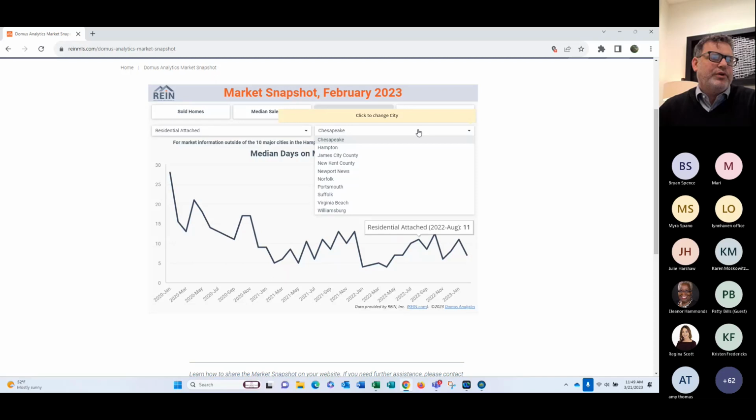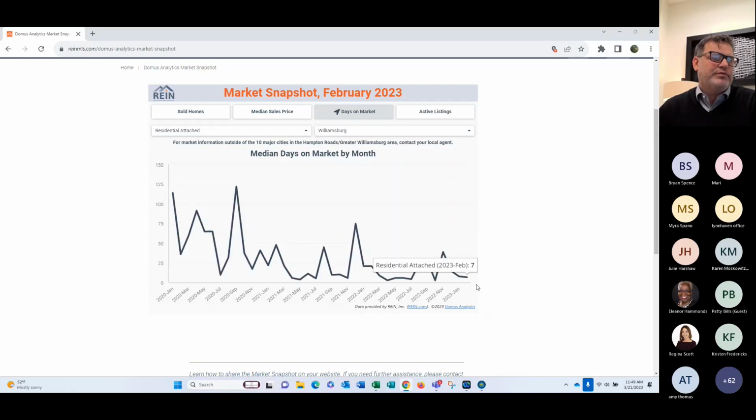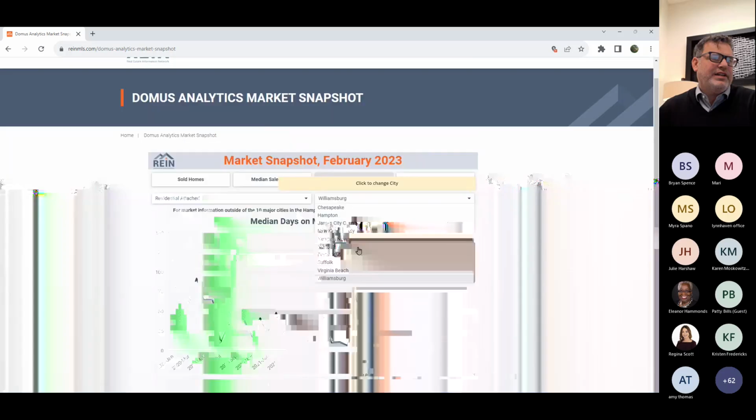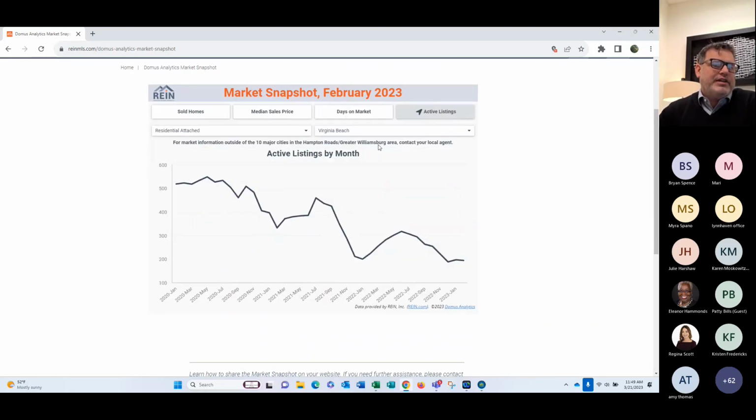We want to change it and get Norfolk. We're at 20 days in Norfolk. We want to go to Williamsburg. Looks like 7 days in Williamsburg as well. Virginia Beach is also at 7 days. Active listings count in Virginia Beach looks like 194 attached residential dwellings as of February 2023.